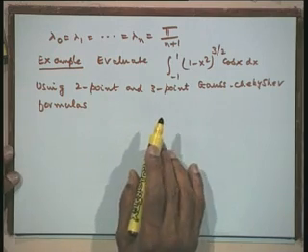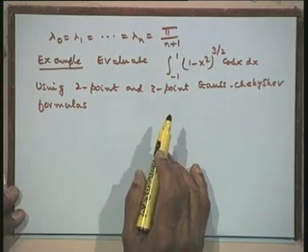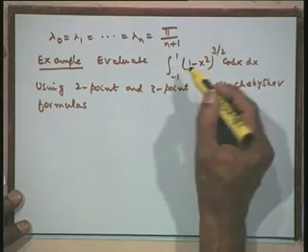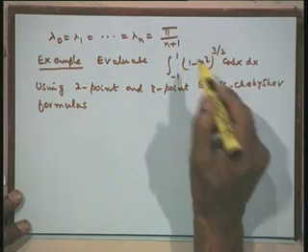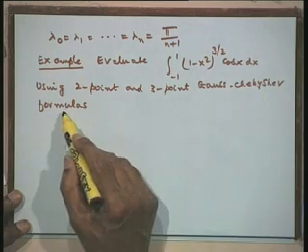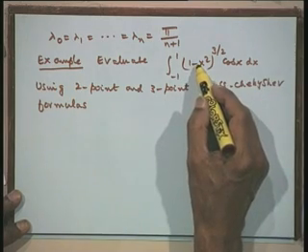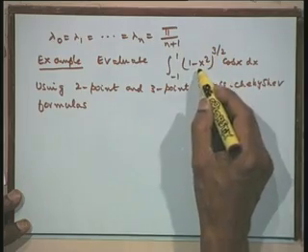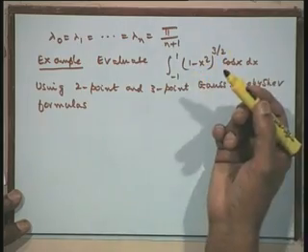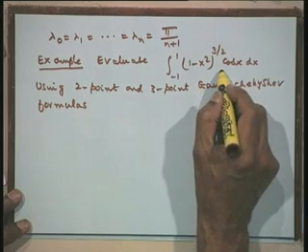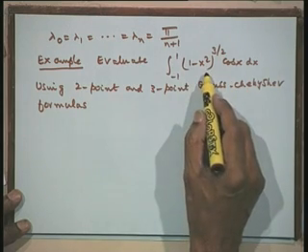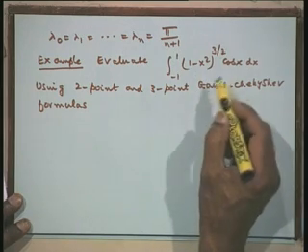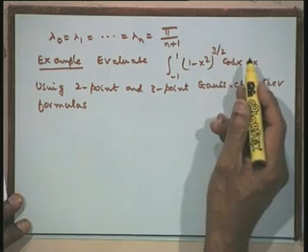Before actually working out the problem, two important things we should note. First, whether the interval was given as minus 1 to 1. If it is not, we first use the linear transformation to reduce it to minus 1 to 1. Secondly, given the particular formula, whether the suitable weight function is available or not. If the weight function is not available, we provide it, that means multiply and divide by the weight function to produce the weight function for the formula to be used. In this example, the weight function, under root of 1 minus x square, is not available for us.